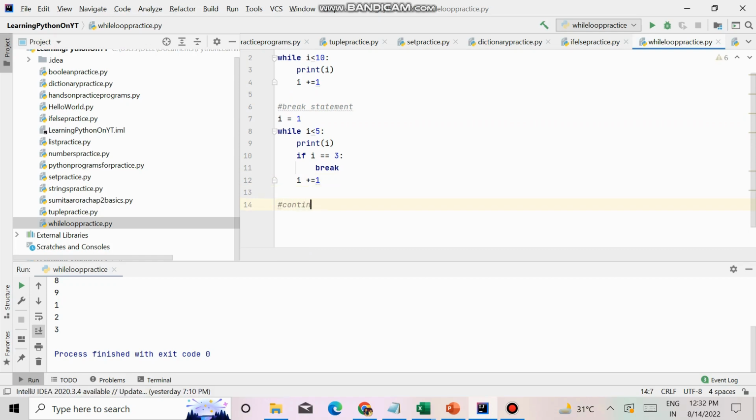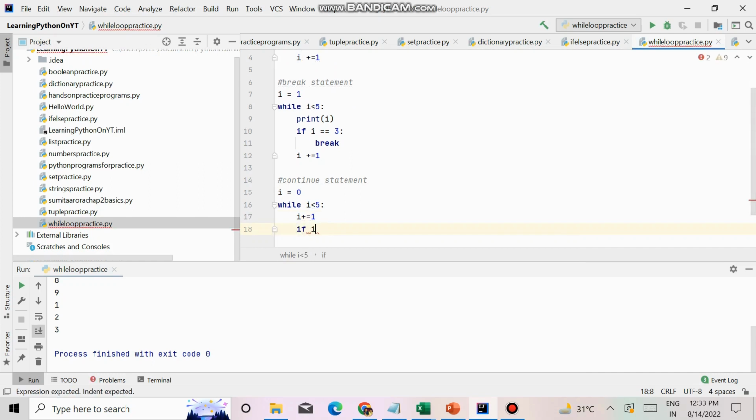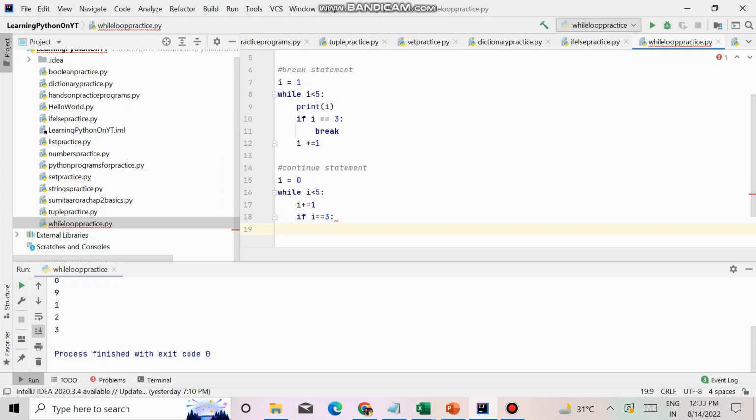Now there's a thing called continue. Continue means keep on continuing the loop from there itself. No need to move to the next step, rather go back to the loop and continue. Now i is equal to 0, I am incrementing i by 1, and if i is equal to 3, print i.